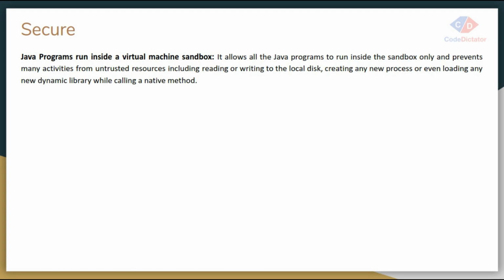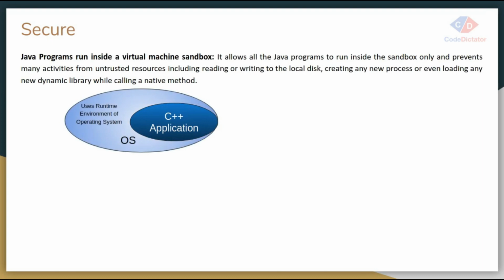Secure. Java is a really powerful and secure language. So how is Java secure? Because Java runs itself inside a Java virtual machine, so we call it a virtual machine sandbox. Let's understand this concept. This is my C++ application, which is directly interacting with my environment or my operating system.